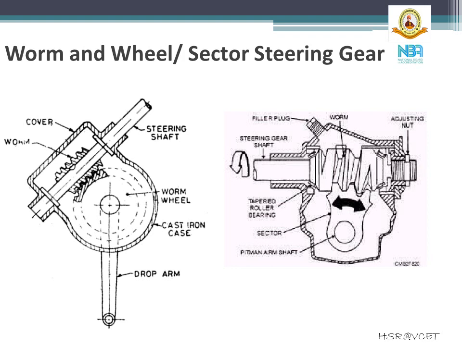The figure on the left hand side shows you a simplified diagram of the worm and wheel steering gear. As you can see in the diagram, it has a steering shaft, worm wheel, and a drop arm. The movement of the steering wheel or the steering shaft turns the worm, which in turn drives the worm wheel. A drop arm is rigidly attached to the wheel spindle so that the rotation of the steering wheel corresponds to a linear motion of the drop arm end, which is in turn connected to a link rod.